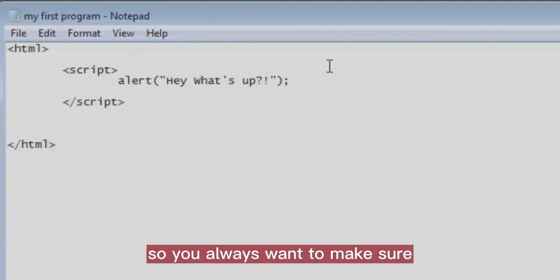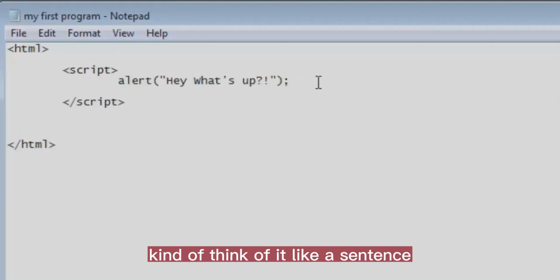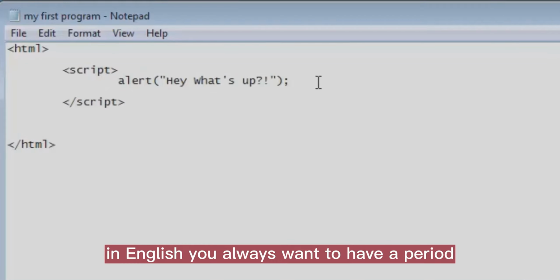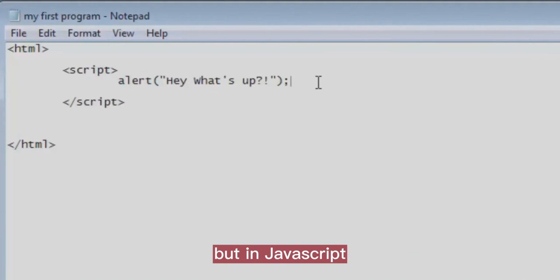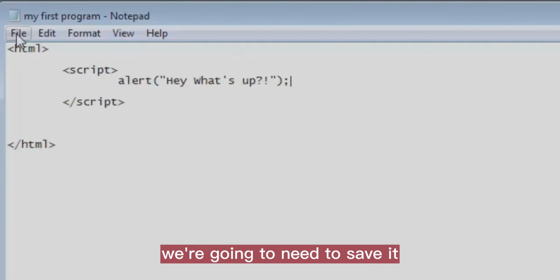So you always want to make sure it's a semicolon after whatever statement we enter here. You can kind of think of it like a sentence in English. You always want to have a period at the end of your sentence, but in JavaScript, you want to have a semicolon. So now, in order to get this actual program to work, we're going to need to save it.